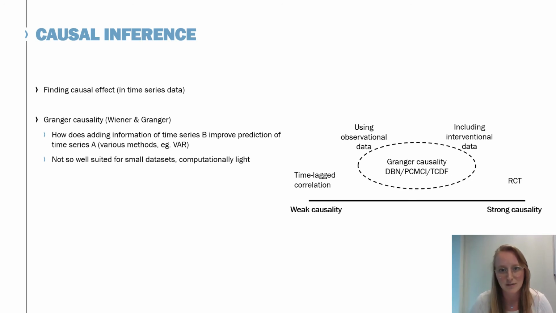There are various methods for this, such as the vector autoregression models. The second condition for this method is that one time series always precedes the second time series. This method is not that suited for small data sets, but is computationally quite light. Its main weakness is that it presents a very weak notion of causality, prone to confounding effects.